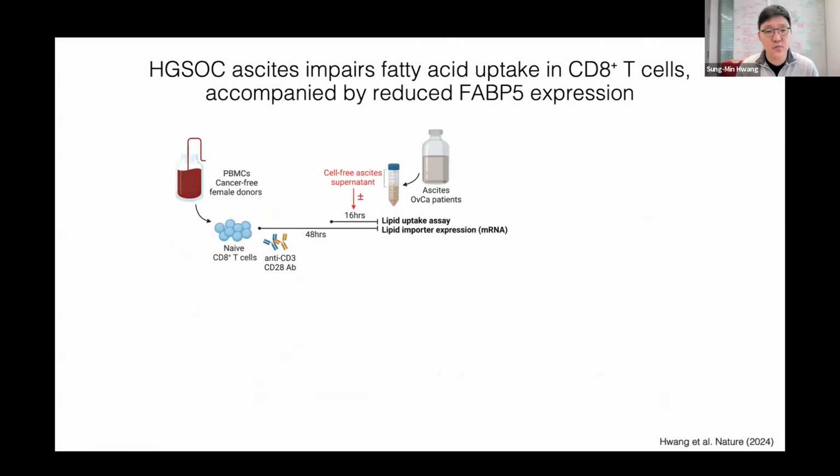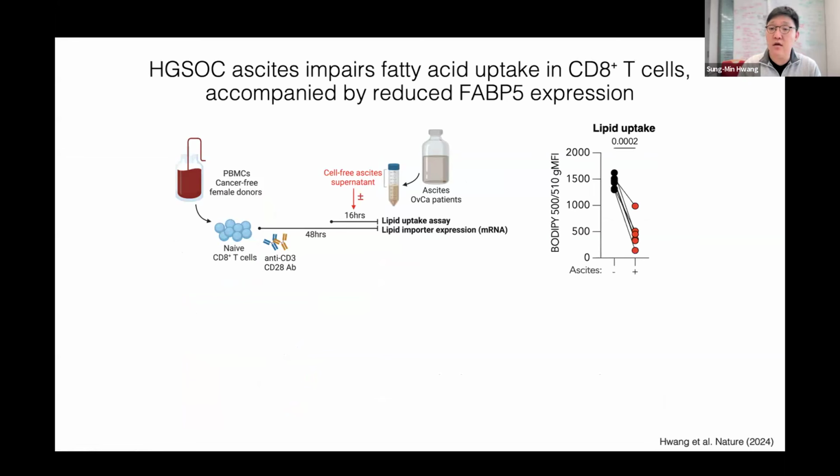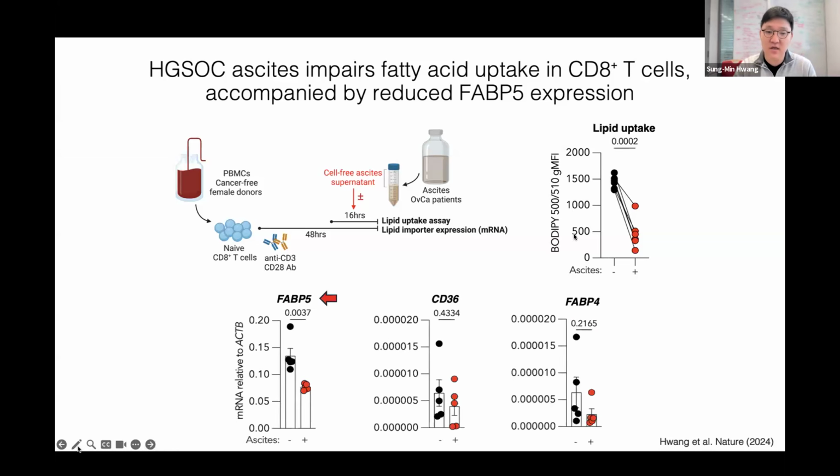So to answer this, first we activated healthy donor CD8 T cells with cell-free ascites supernatant from ovarian cancer patients, and we measured lipid uptake and several transporter expressions. When exposed to ascites, they downregulated their lipid uptake, and especially we found fatty acid binding protein 5 was indeed downregulated when we cultured under ascites. However, CD36 and FABP5 levels remained unchanged.